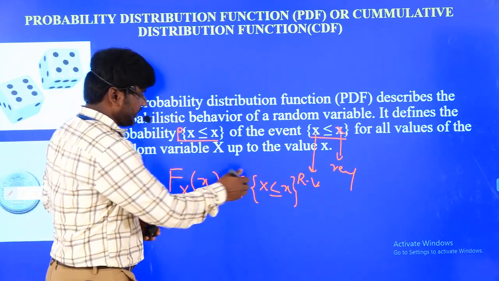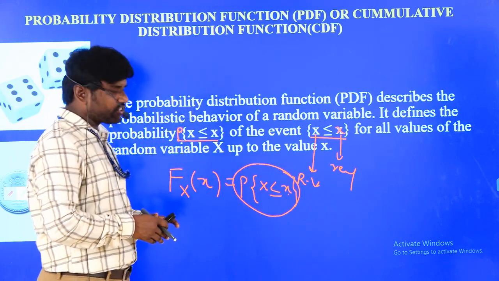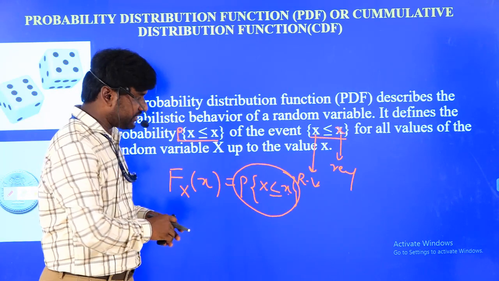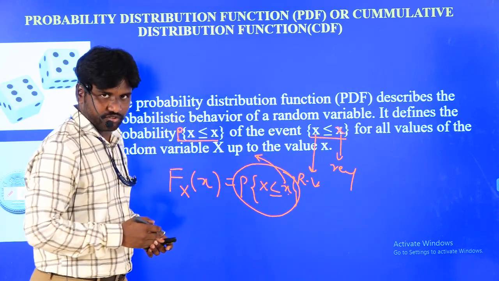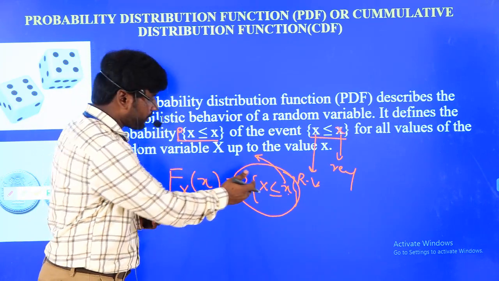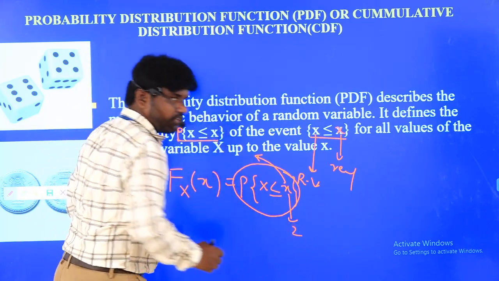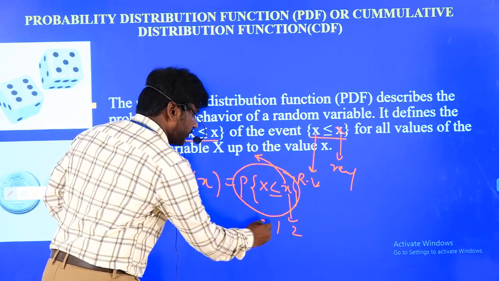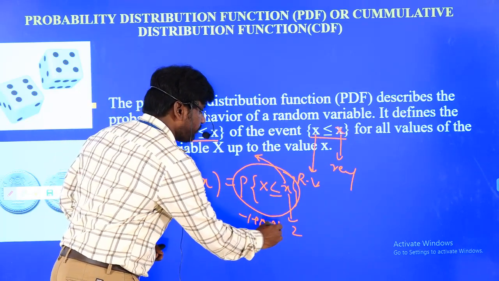What is the meaning of this probability? It is going to add all the previous probabilities of lesser x values, less than x. Suppose in case of x we have 2, then the previous values of probabilities may be 1 probability, may be 0 probability. All these real values of probabilities are going to be added.